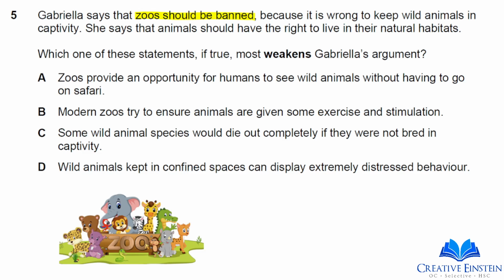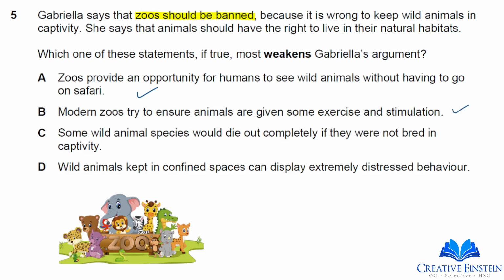So option A, zoos provide an opportunity for humans to see wild animals without having to go on safari. That is a reason to keep zoos. So that weakens Gabriella's argument. B, modern zoos try to ensure animals are given some exercise and stimulation. So yeah, that's kind of a reason to keep zoos, but it's not very strong compared to A.